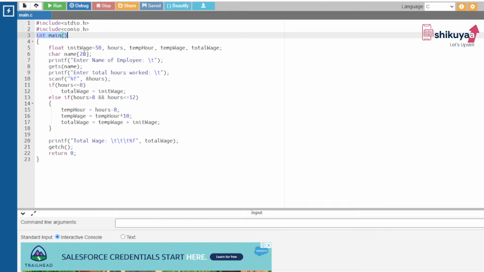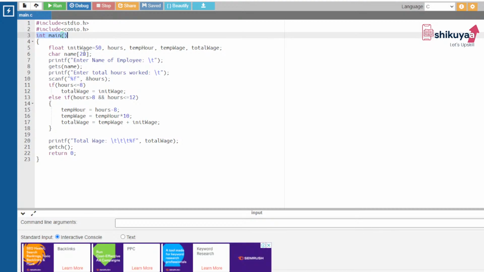It is not necessary. If you don't want to take the name of the employee, you can delete this particular statement. You can customize this program easily, no problem. But I have taken the name. Printf, enter name of employee, gets name.